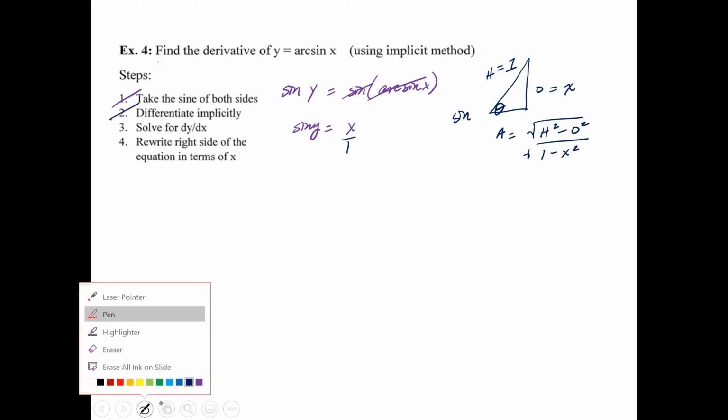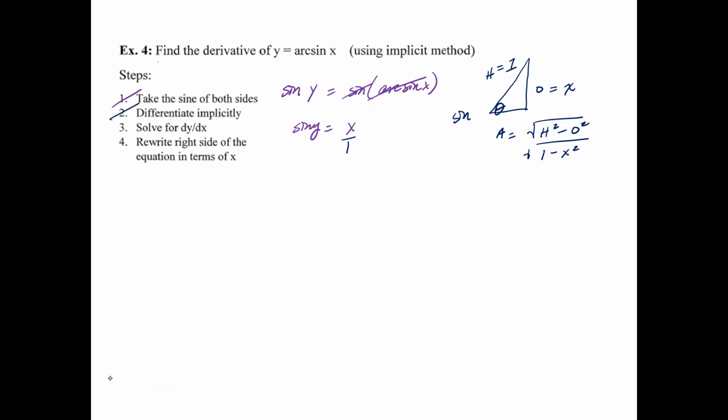Okay. Step 2, differentiate implicitly. So the derivative of sine y is going to be cosine y. And because you did the derivative of y implicitly, anytime you find the derivative of y, you have to put a dy over dx. The derivative of x is just going to give you a 1.